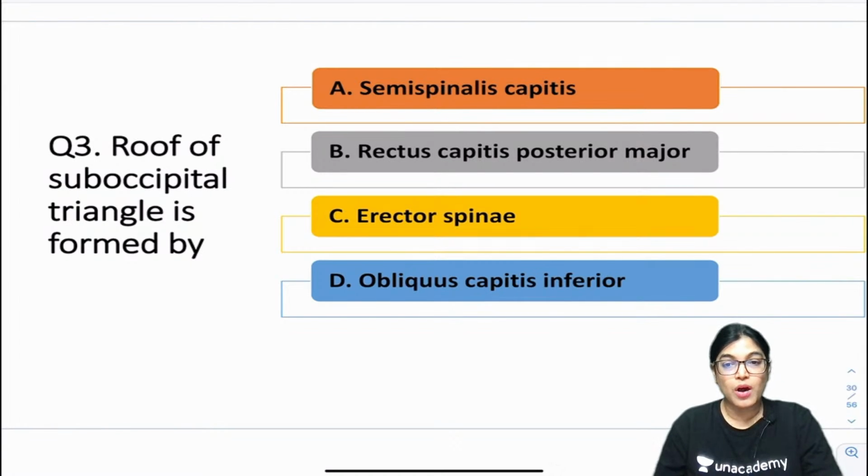So we have got 4 options and you have to mark the correct one. Roof of sub-occipital triangle is formed by.